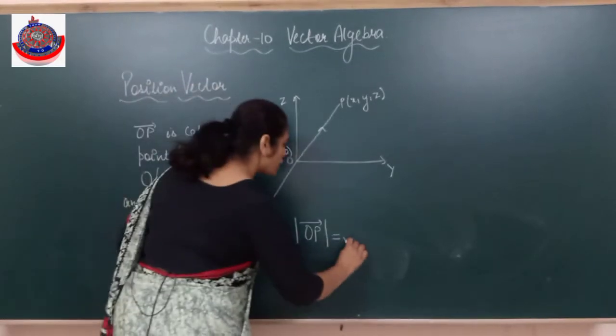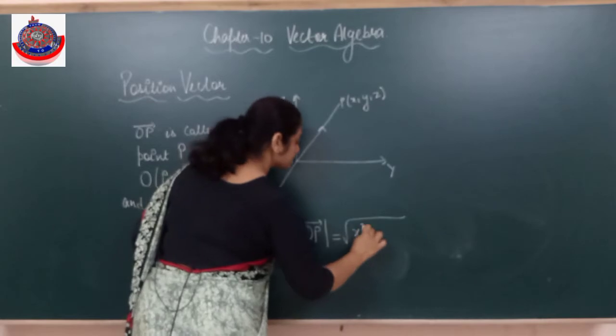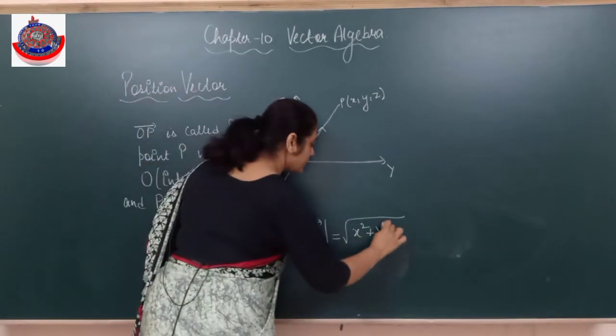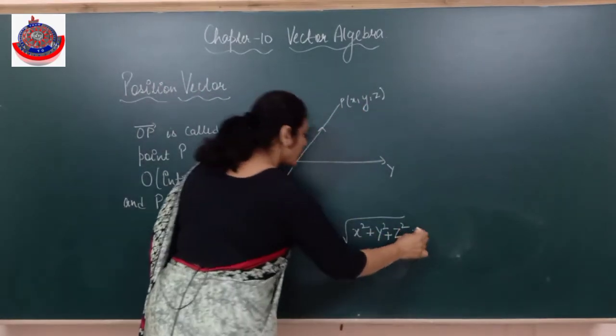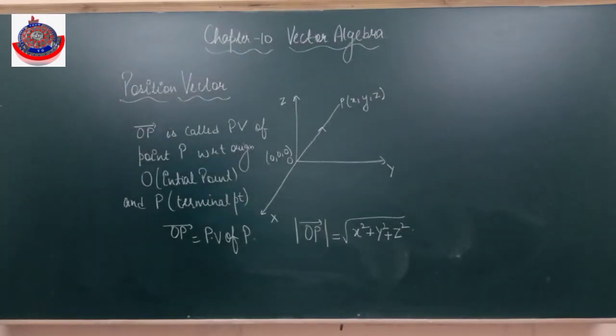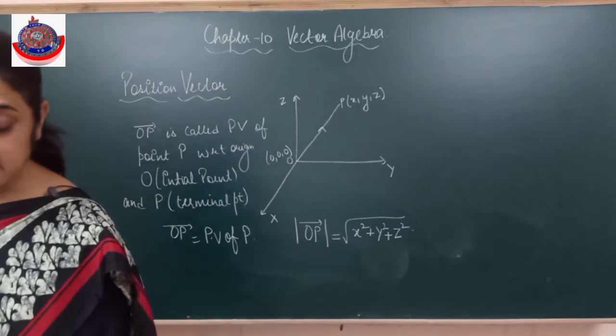How do you find it? x2 minus x1 whole square, y2 minus y1 whole square, z2 minus z1 whole square. So the magnitude of this OP is under the root x square plus y square plus z square.